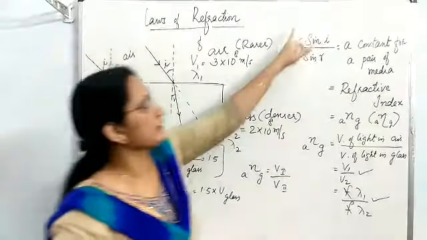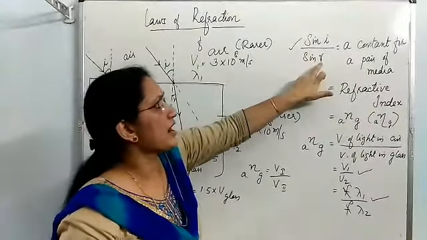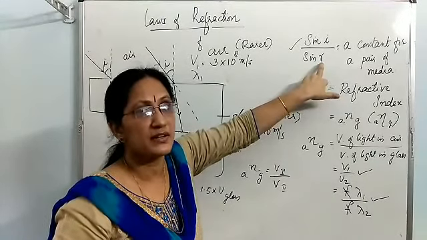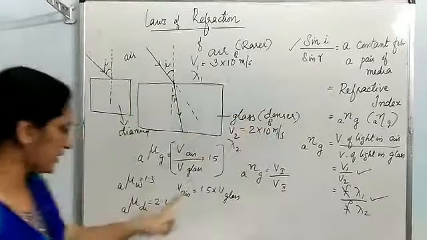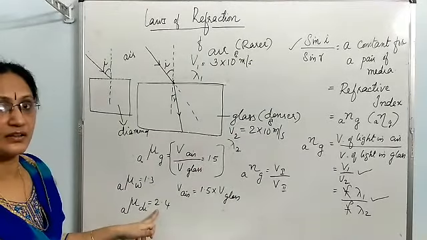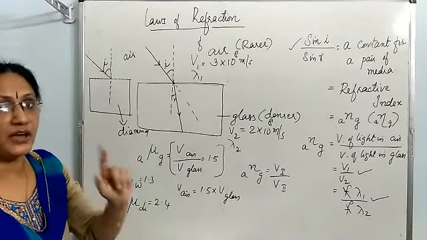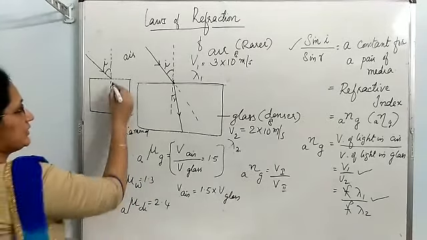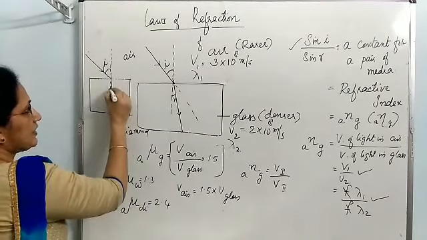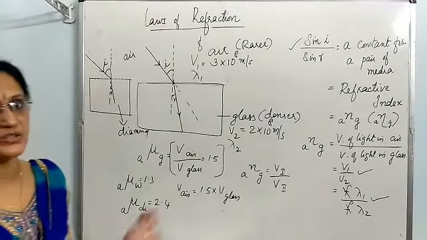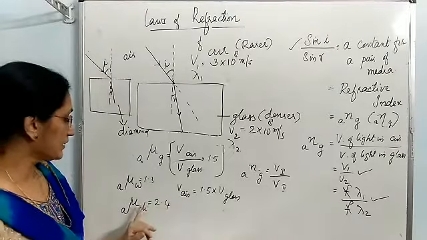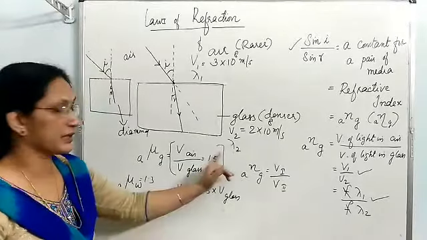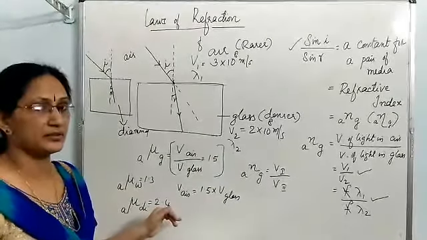Diamond has high refractive index, means R value in case of diamond is less, the denominator is less, that is why its refractive index is high. So here this R value will be less. I hope you understood the reason. Once again I repeat. Refractive index of diamond and refractive index of glass, if you compare, it is high with the diamond.